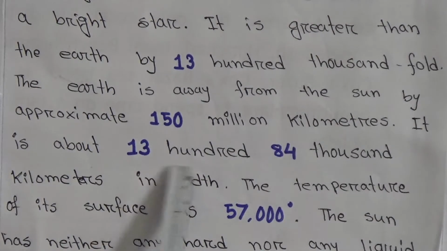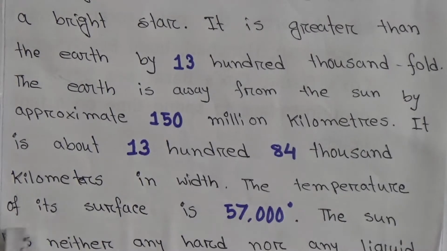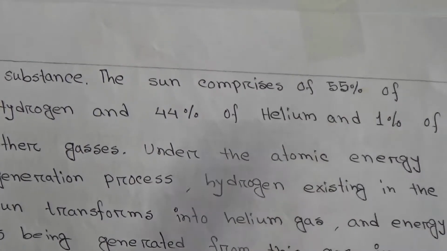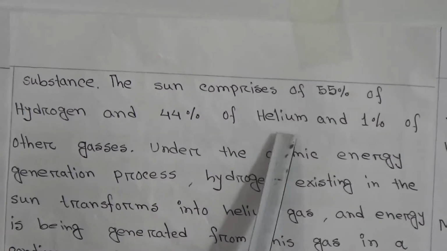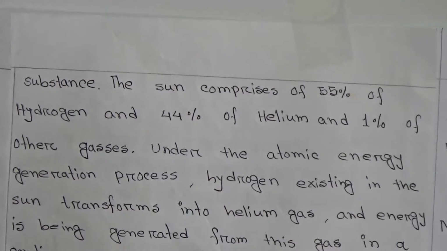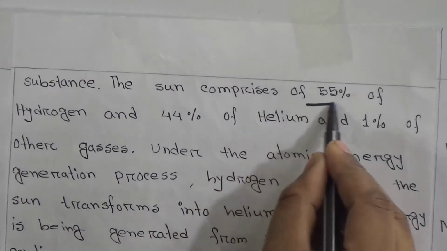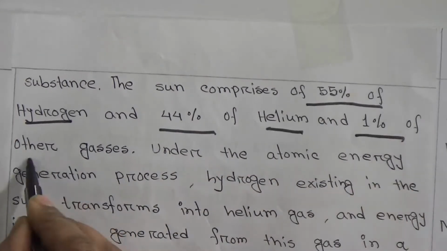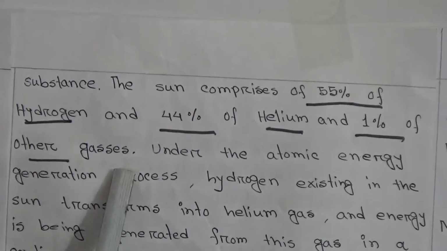It is about 1,384,000 kilometers in width. The temperature of its surface is 57,000 degrees Celsius. The sun has neither any hard nor any liquid substance. The sun comprises 55% hydrogen, 44% helium and 1% other gases. So this is very important.